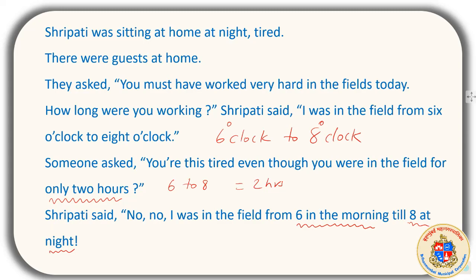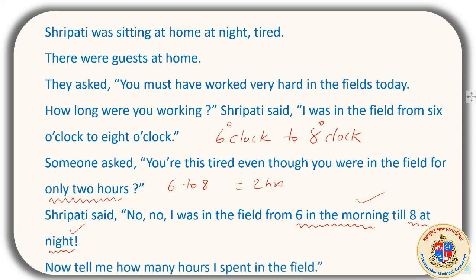So there is something Sripati could not express when he said at first, I was there from 6 o'clock to 8 o'clock. He did not say 6 o'clock in the morning till night. But how to show it in a clock or how to express it properly? In literature we can say 6 in the morning till night.